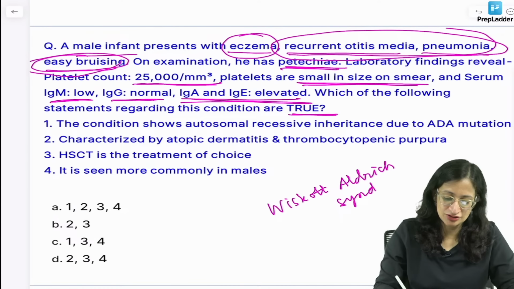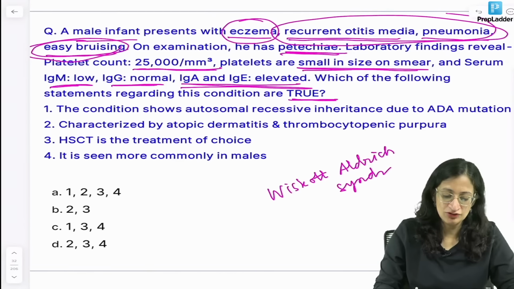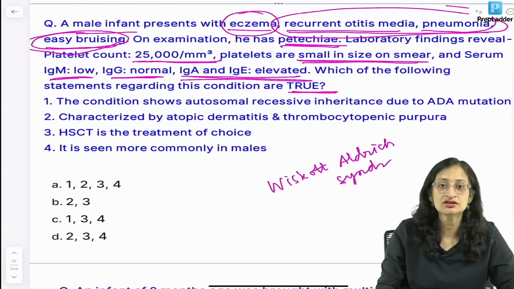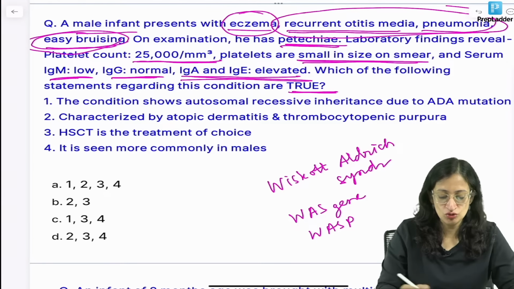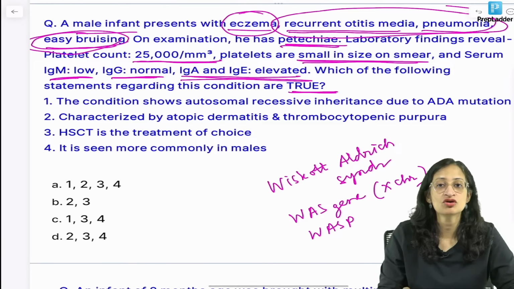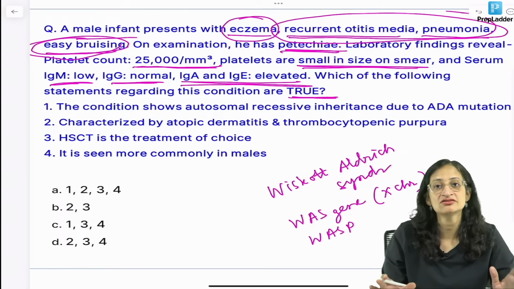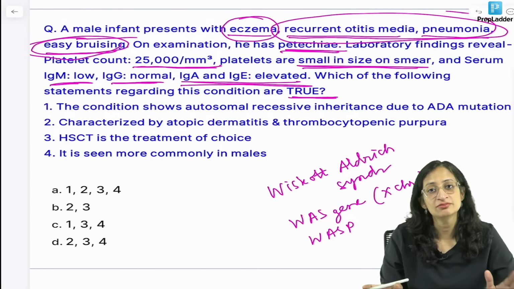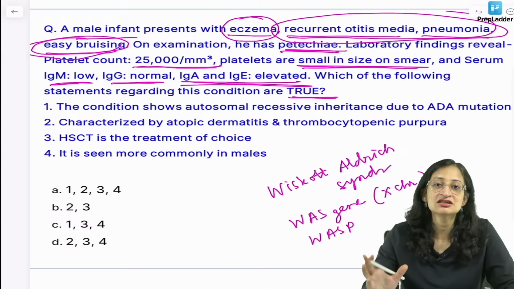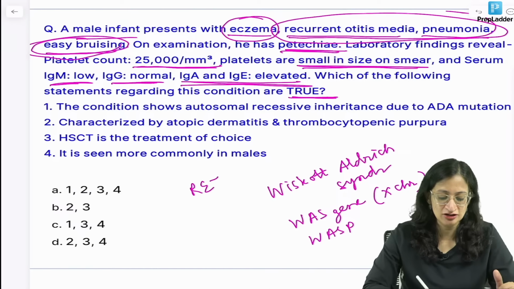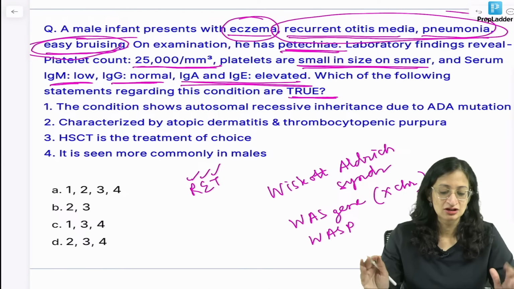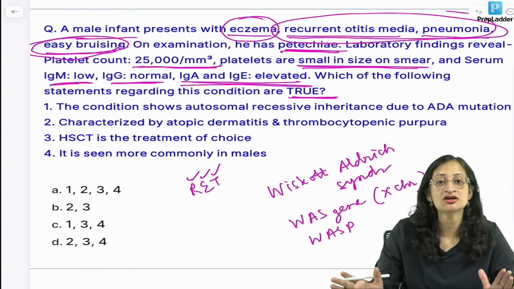Okay, so Wiskott-Aldrich syndrome. We know what is the gene involved. So it is the WAS, Wiskott-Aldrich syndrome gene, and the protein is the WASP protein. Right, and this gene is on the X chromosome. Because this gene is on the X chromosome, the mode of inheritance would be X-linked recessive inheritance. So it is more common in males, right? And there is this typical triad of recurrent infections, eczema and thrombocytopenia. RET, you can remember, recurrent infections, eczema, thrombocytopenia. So let us see which of the following statements are true about this.